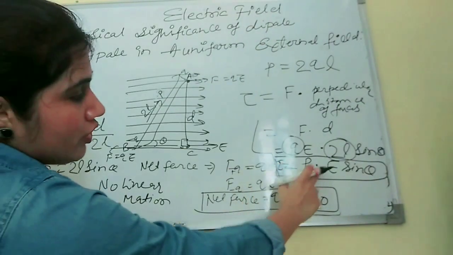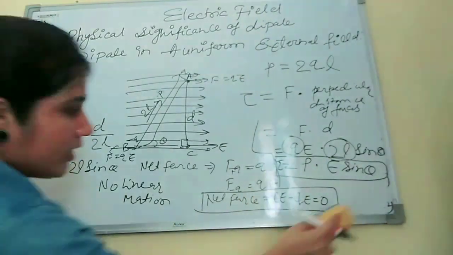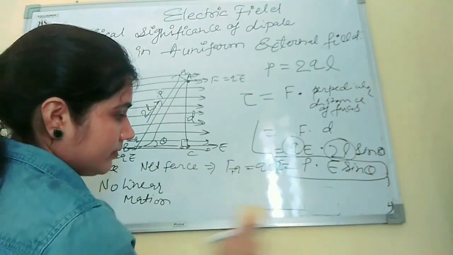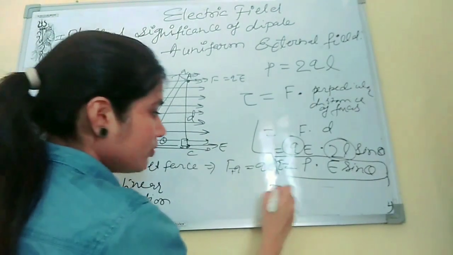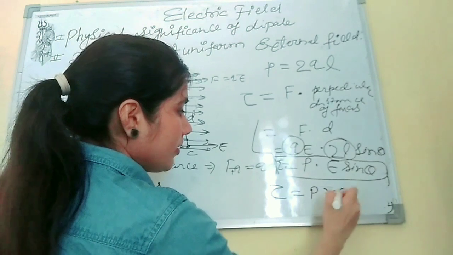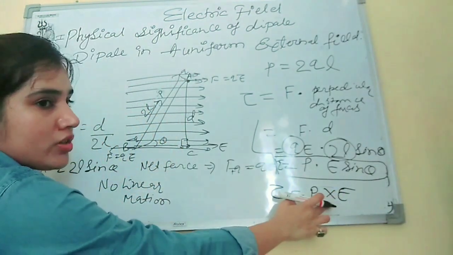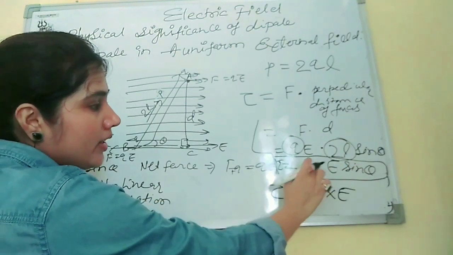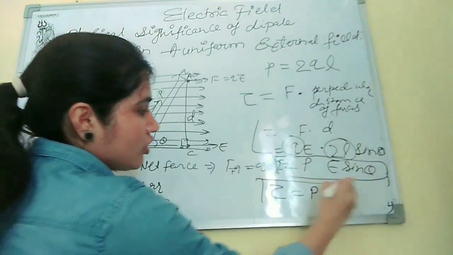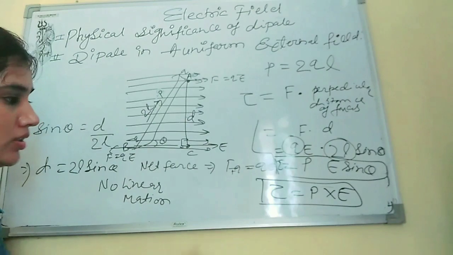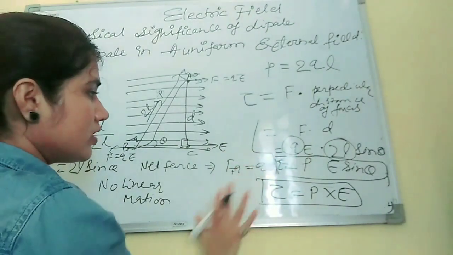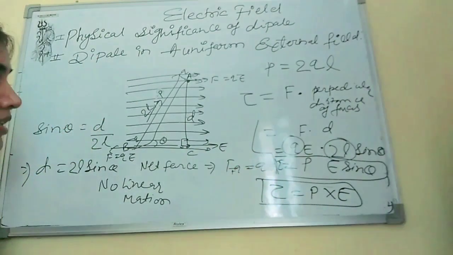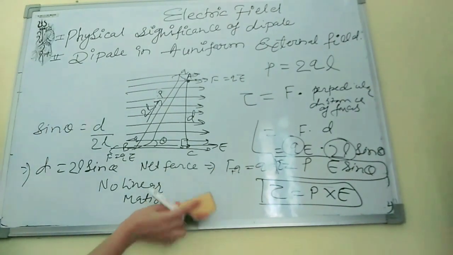This is the expression of tau, and we can write it as tau equals P cross E, because if we expand P cross E, the cross simply changes into PE sine theta. So this is the expression of tau. We simply get it. Now we will see some cases in this.